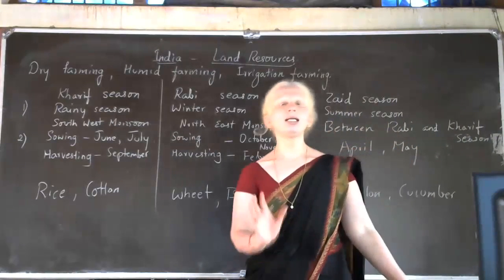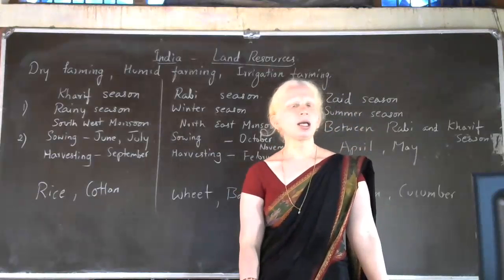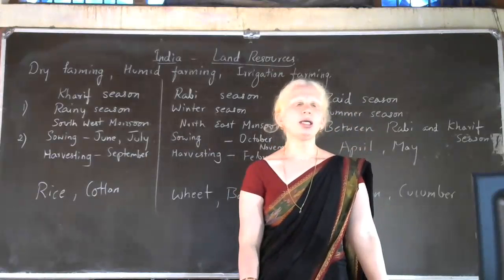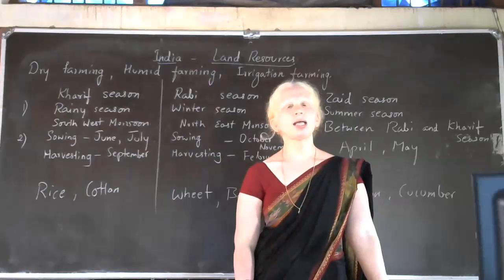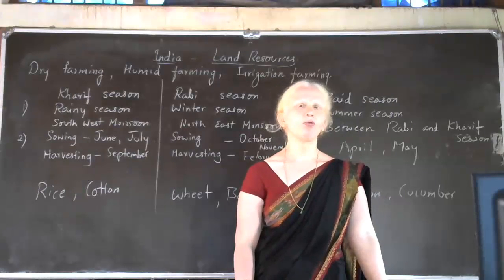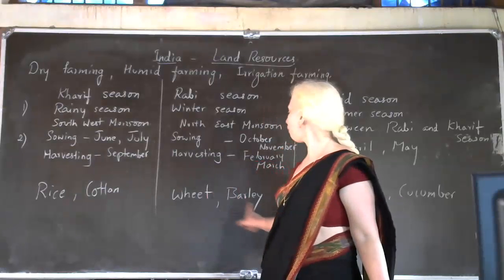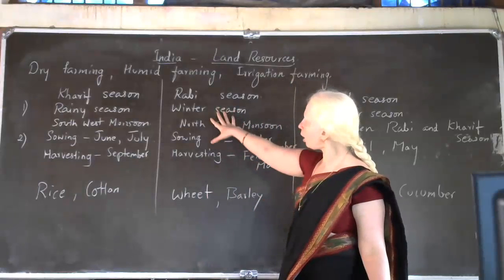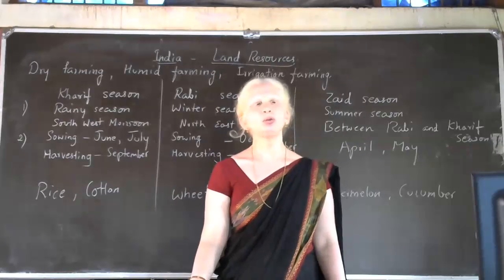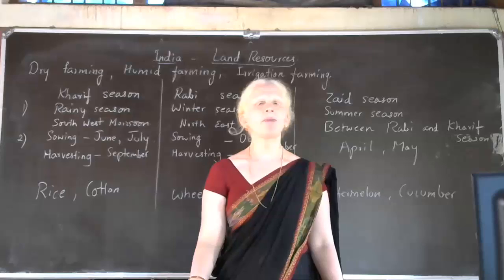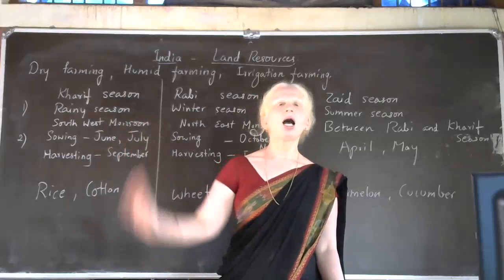In Rabi season, wheat is the most important example for Rabi crop. So wheat and barley are the examples for Rabi crop. Rice, cotton, sugarcane, jute, all these are examples for your Kharif crop.